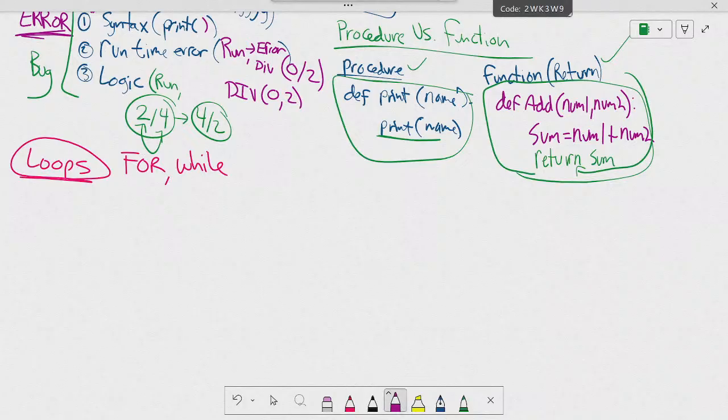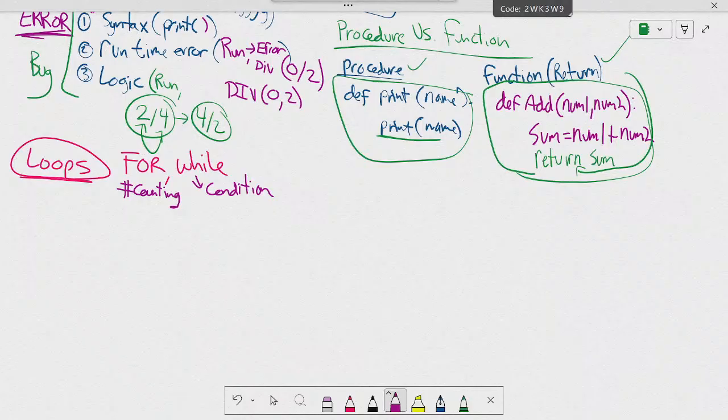How does the for loop work and what is it used for? For is good for counting. When I know a number, it's good for counting. The while loop is based on a condition. Okay?